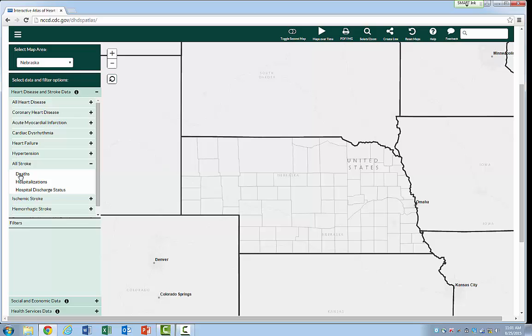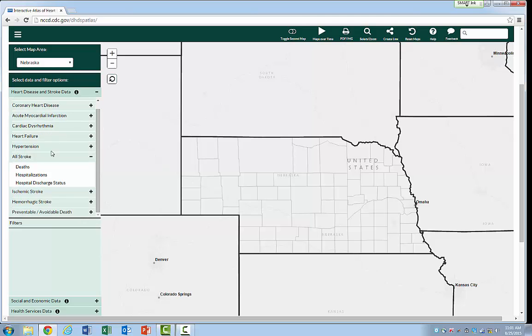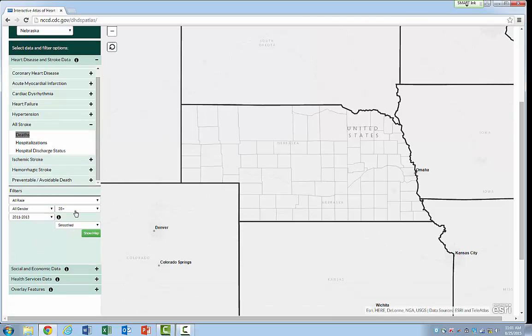And we want the number of deaths or the number of hospitalizations or the discharge status. We can also look at heart failure if you want that data, coronary heart disease. So there's a lot of different conditions here with different data sets they've collected. So we'll select death. And for filtering, I'm just going to leave it at all race and all gender. And my age group is 35 plus for the 2011-2013 years. Now we can show our map.